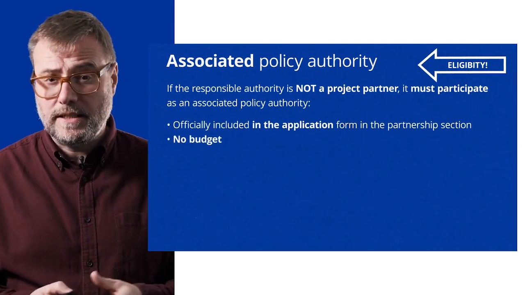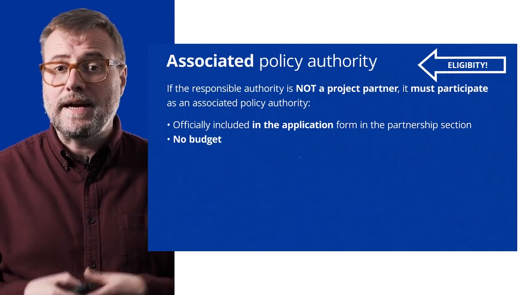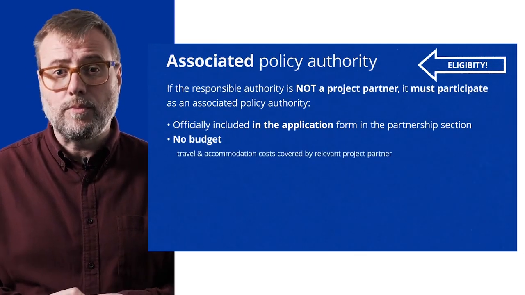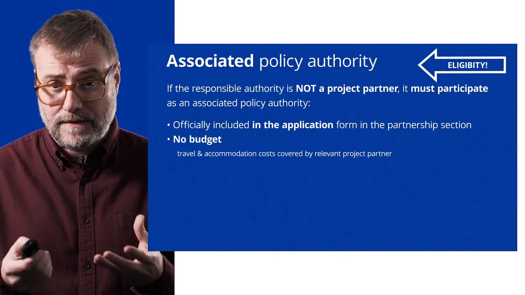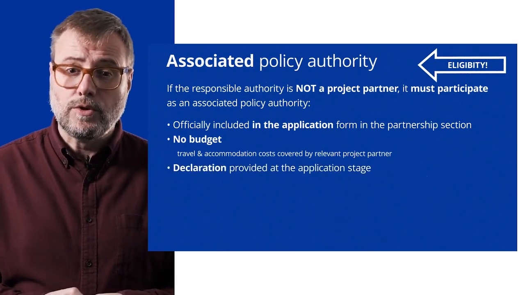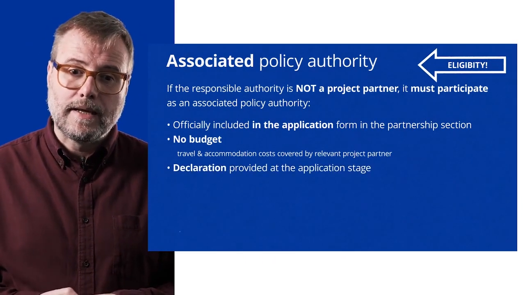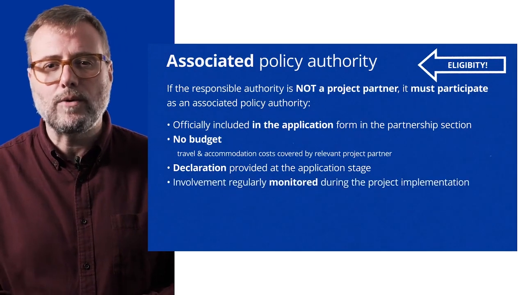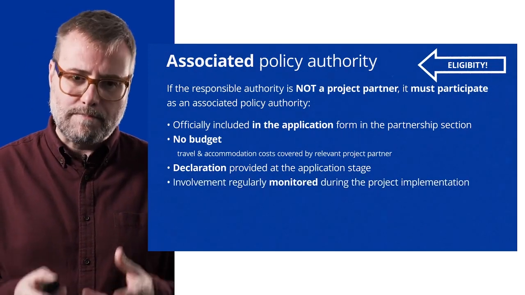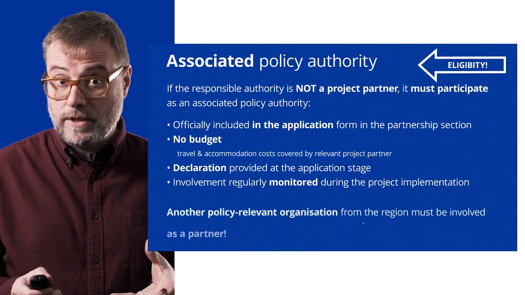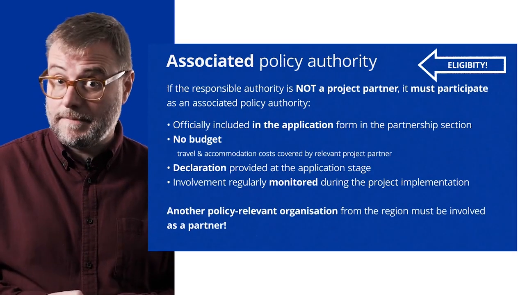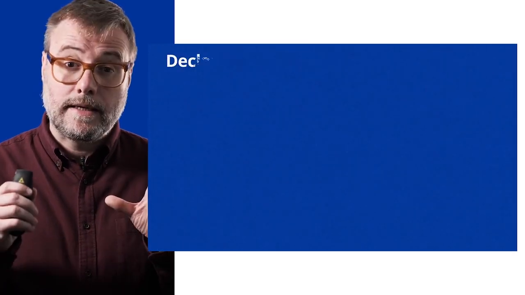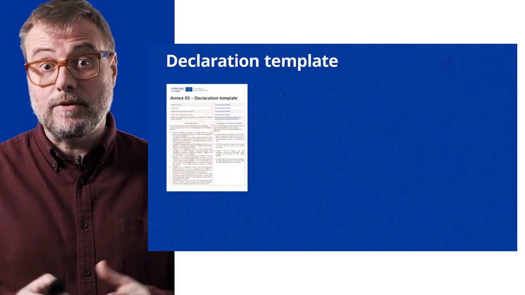They don't have budget. It will be the partner financing their travel and accommodation costs to be involved in the project activities. They will have to sign a declaration during the application stage, and their involvement will be regularly monitored during the project implementation. Another policy relevant organization from the region must be involved as a partner. This is very important. Here on the screen you can see the template of the declaration.